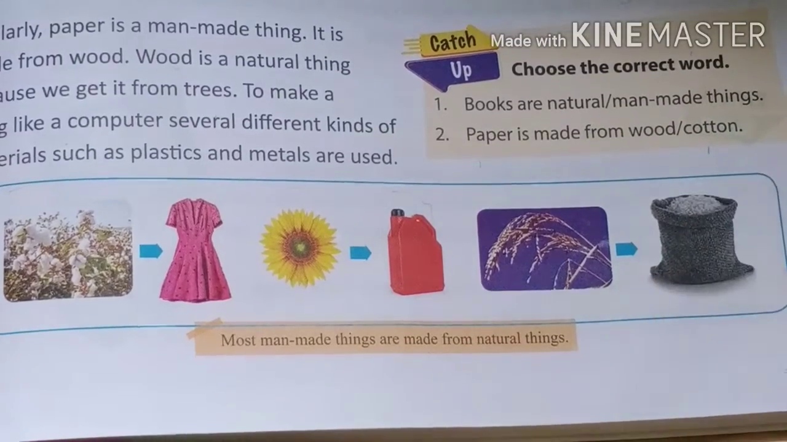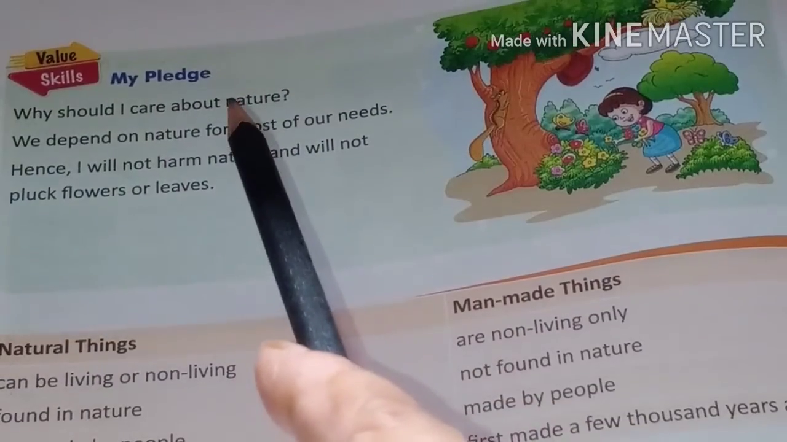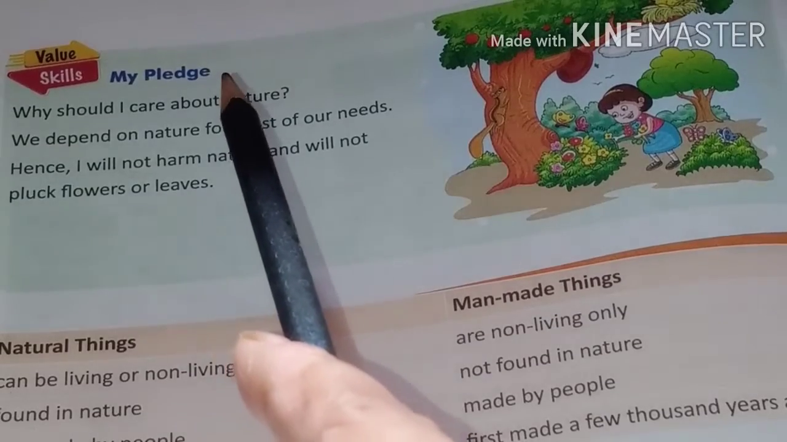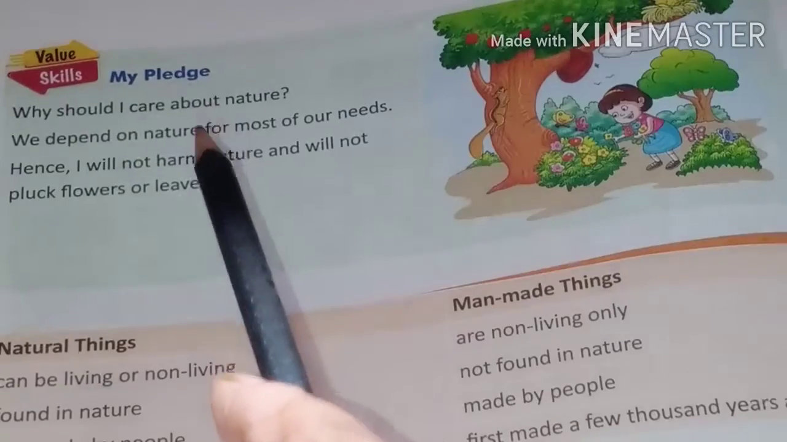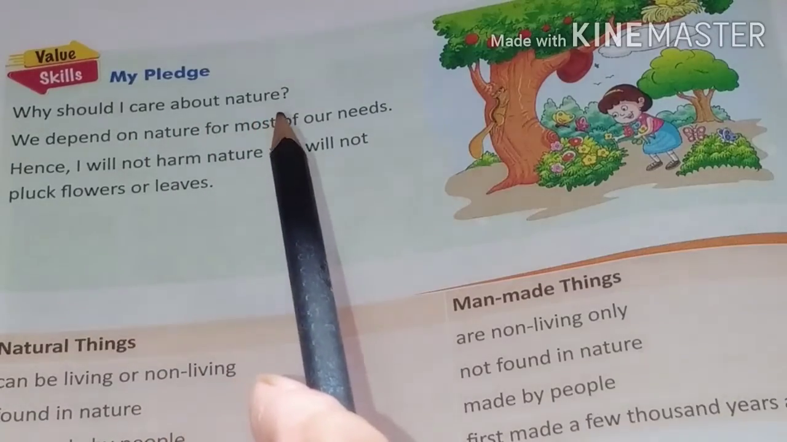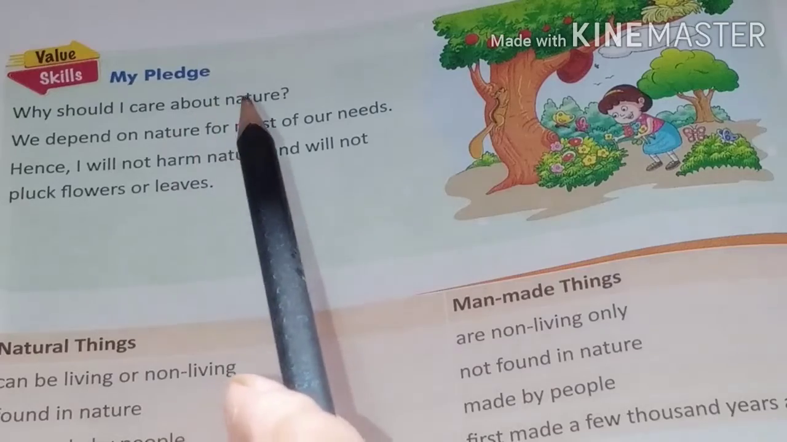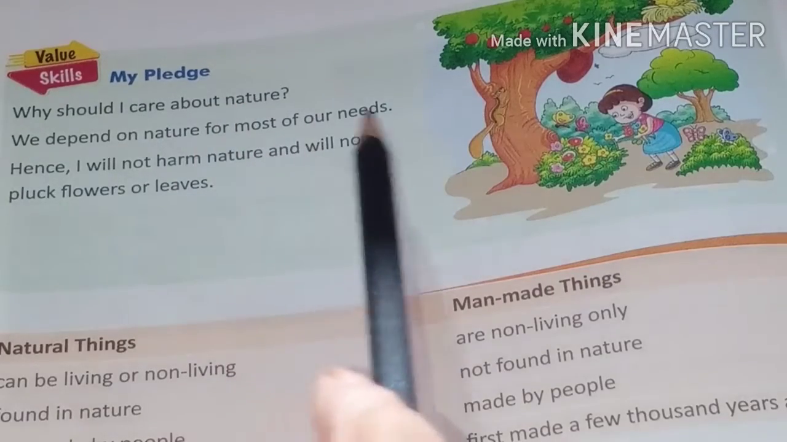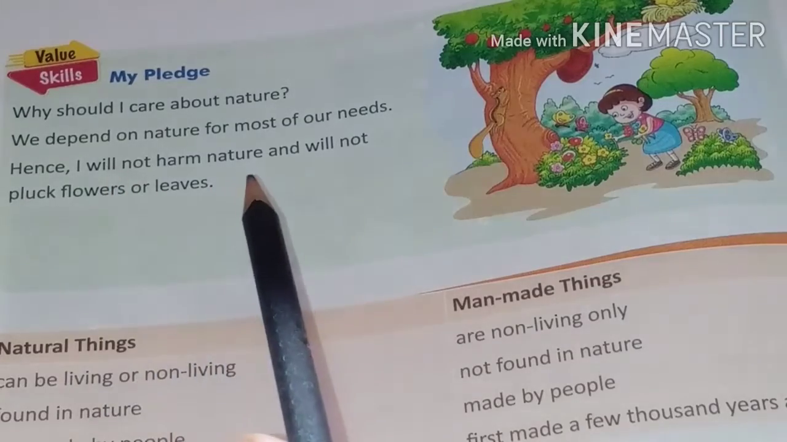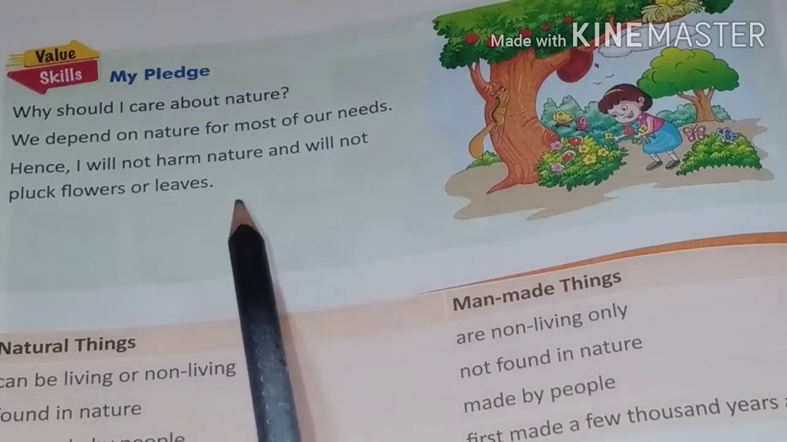See here, value skill. My pledge. We also regularly take a pledge in our school. Yes, pledge, like here, my pledge. Why should I care about nature? We depend on nature for most of our needs. Hence, I will not harm nature and will not pluck the flowers and leaves.